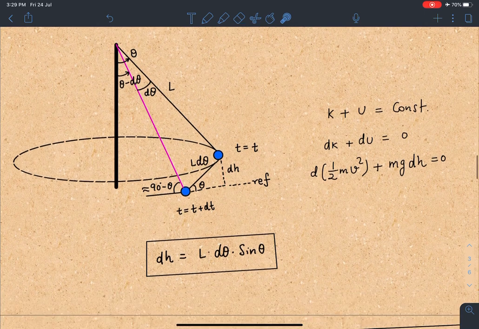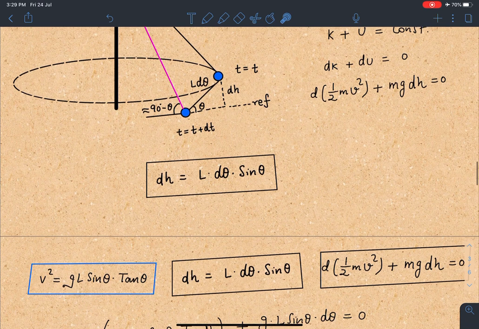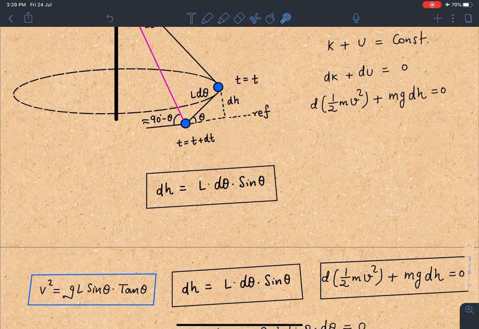So let's proceed. Now we have these three equations. One is v square is equal to g L sin theta tan theta, which we obtain from the dynamics of circular motion. Then this equation I'm obtaining by analyzing the motion from t equal to t to t equal to t plus dt. Third one is conservation of mechanical energy. It's a differential form I'm using.